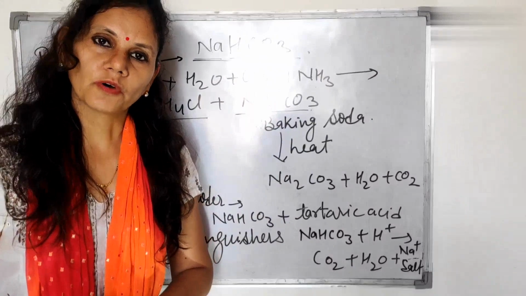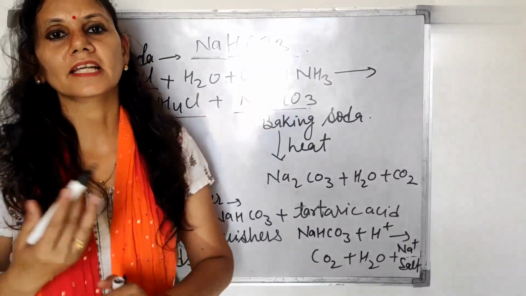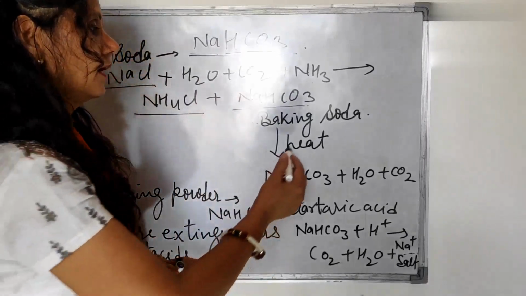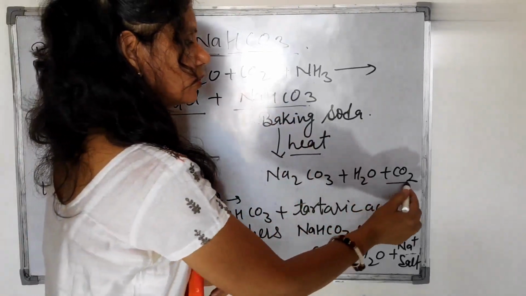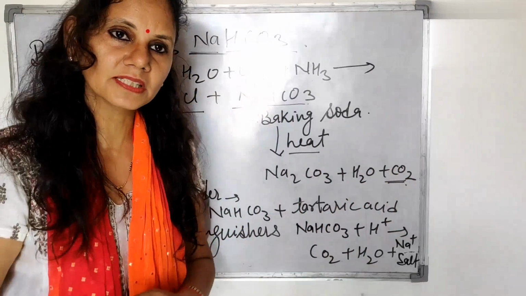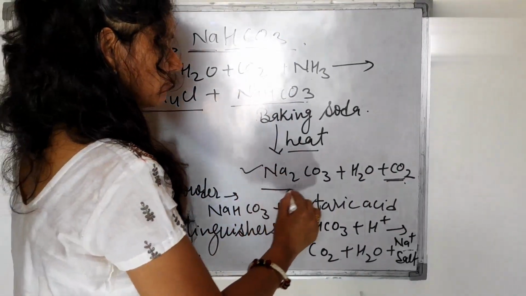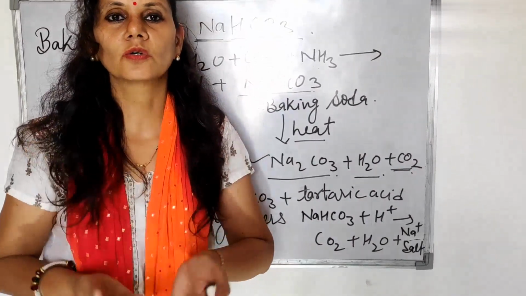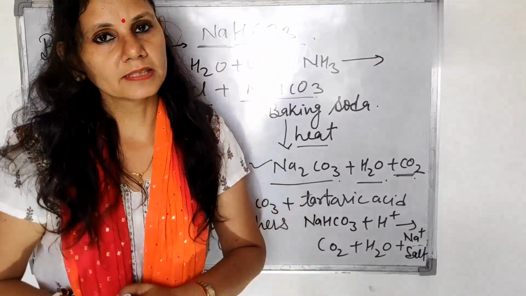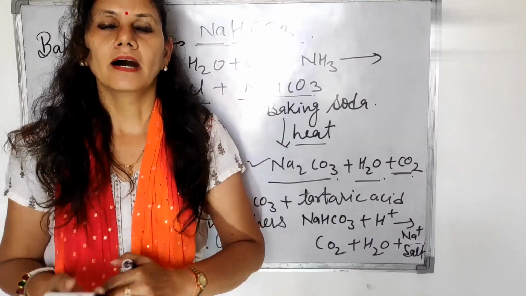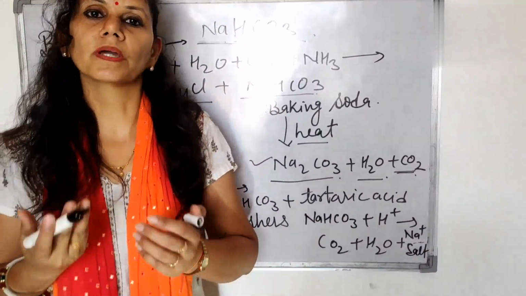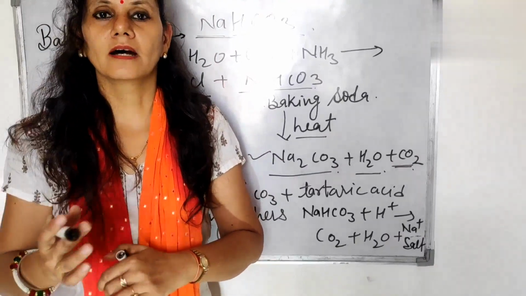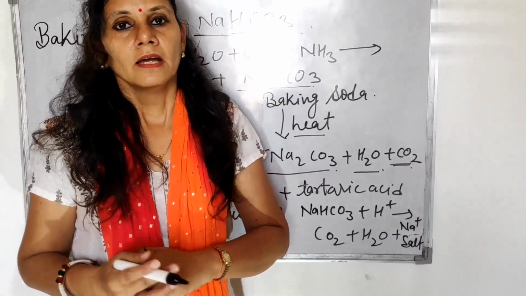Baking soda is used for baking purposes. It increases the speed of cooking. How does it do that? When we heat it, CO2 gas is evolved, sodium carbonate forms and water evaporates. So when we bake, the CO2 gas evolved from the baking soda makes the cake and other things fluffy.